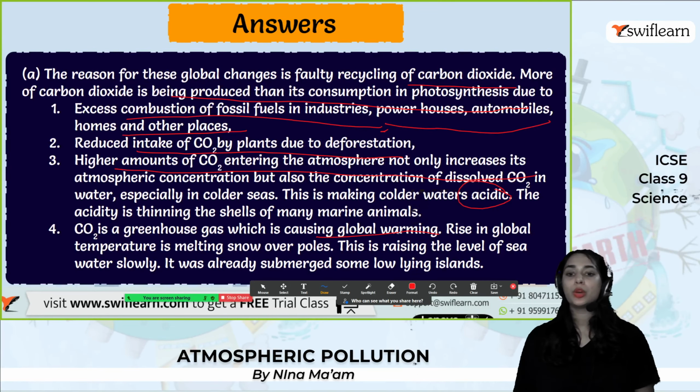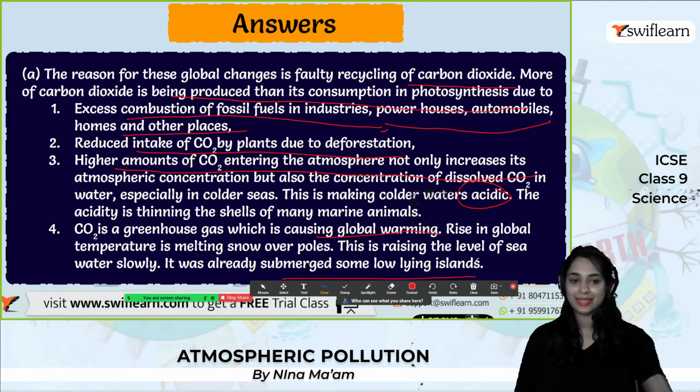The rise in global temperature is melting snow over the poles. This is raising the sea levels slowly, and it has already submerged some low-lying islands. All right.